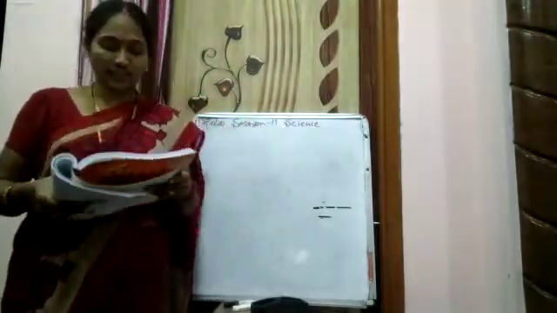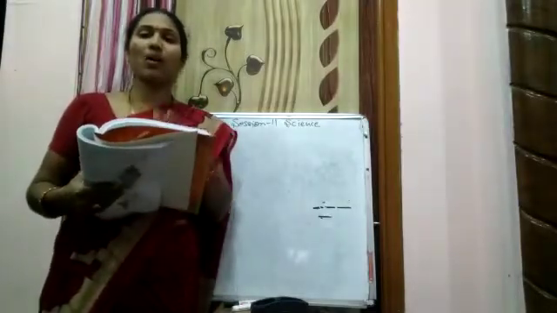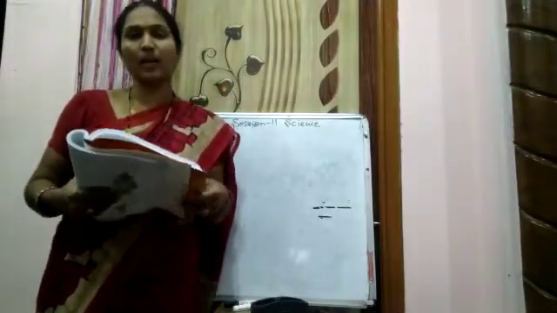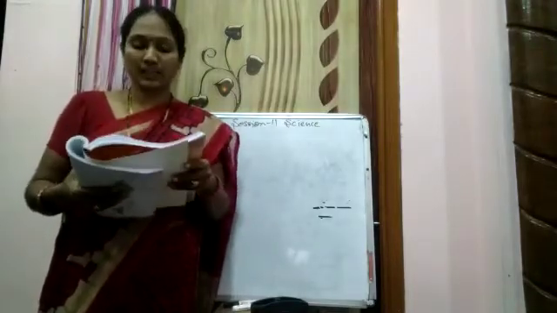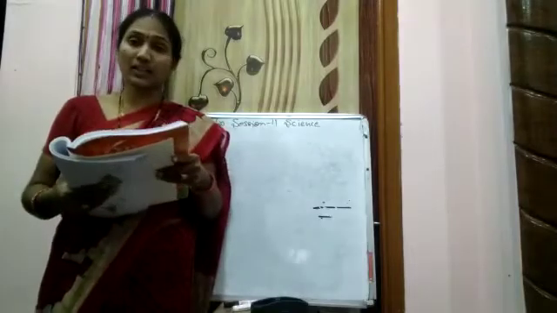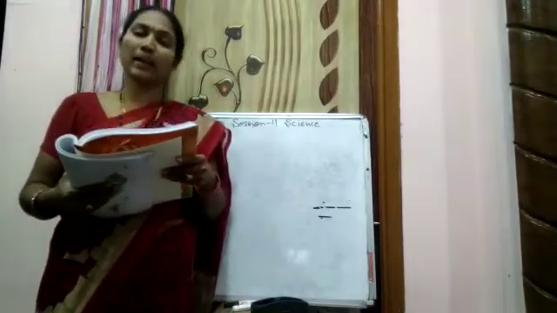Okay. Now first, organ systems. Circulatory system. In our body there are different types of organ systems. First one we are going to learn about is the circulatory system. What are the main organs in the circulatory system? Heart, blood and blood vessels.